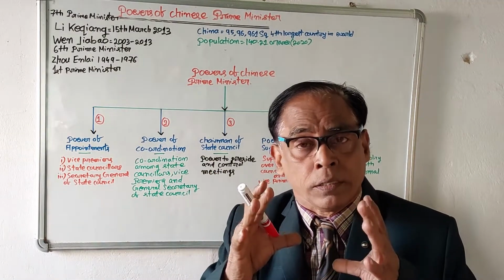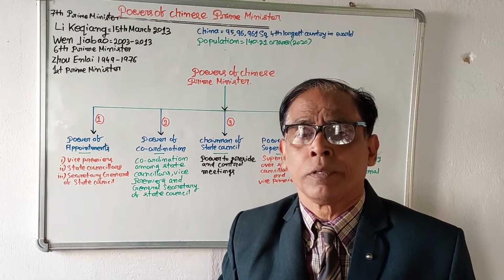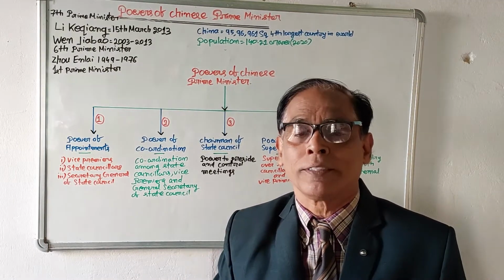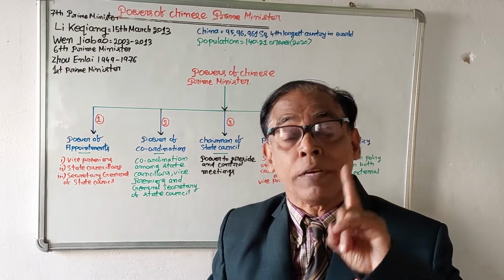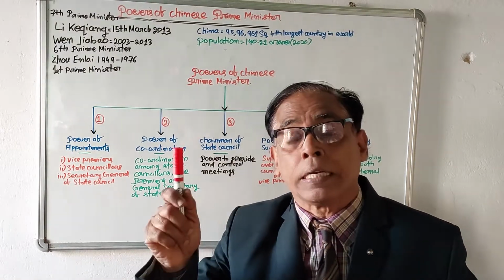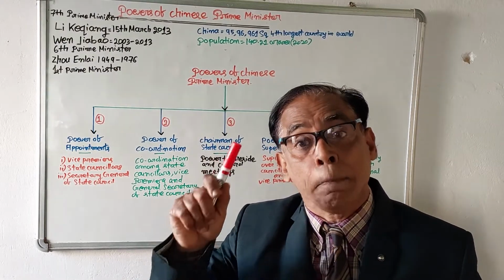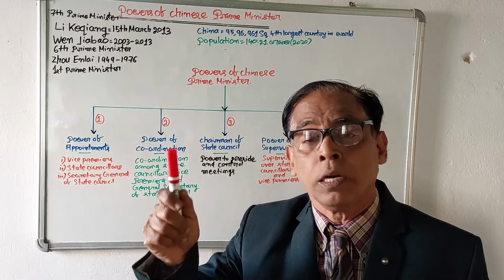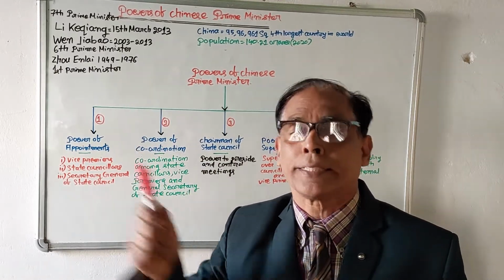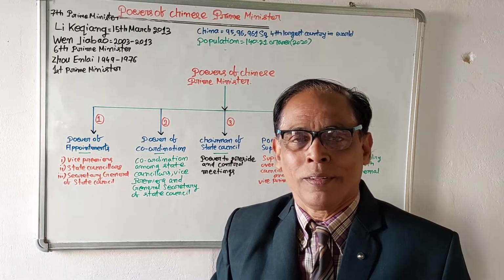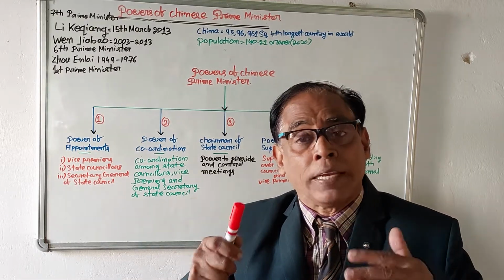and the Chinese prime minister is powerful because his name is suggested by the president to the National People's Congress. How is the prime minister of China appointed?